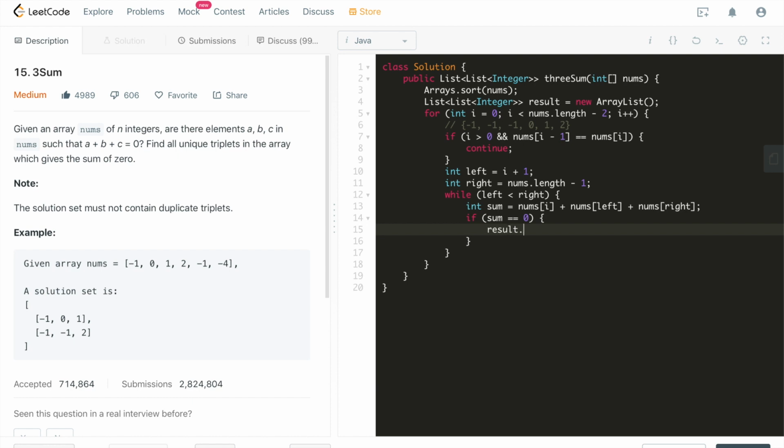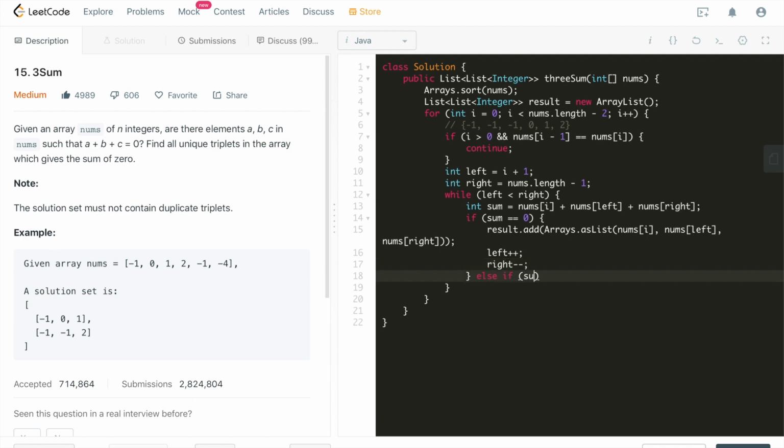We'll be very happy to add it in, Arrays.asList(nums[i], nums[left], nums[right]). That's the happy case. And then left will move towards the middle, and right minus 1.